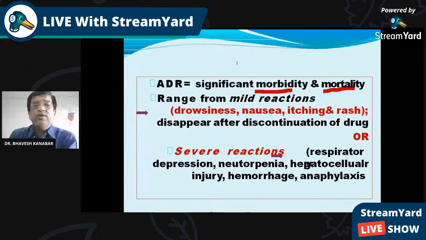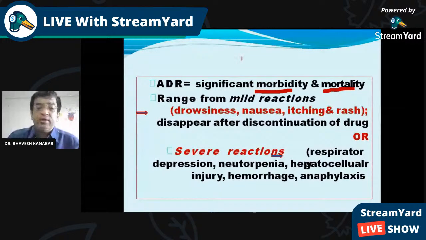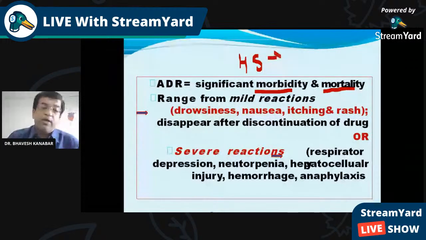For example, if penicillin is used, and because of penicillin there is hypersensitivity. We are using penicillin for so many bacterial infections, if you remember, and because of penicillin there can be a hypersensitivity reaction, and this hypersensitivity reaction may lead to rash. That rash is morbidity. But because of this hypersensitivity reaction due to penicillin, there can be anaphylaxis, and it may lead to death also, and that is mortality. So adverse drug reaction may produce either morbidity or mortality.